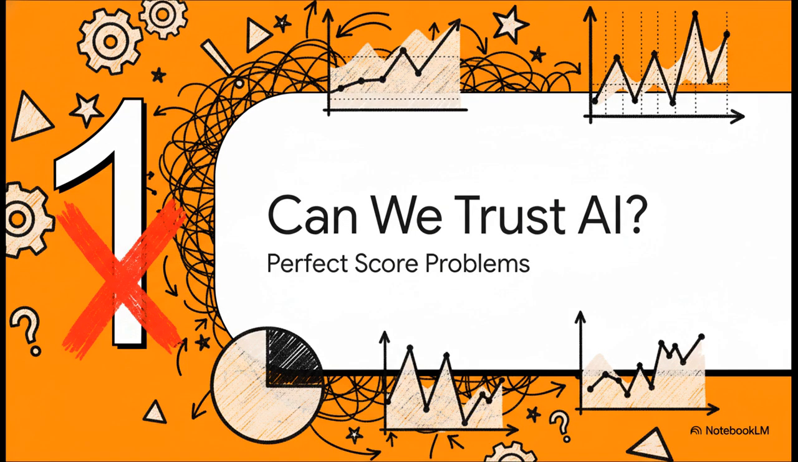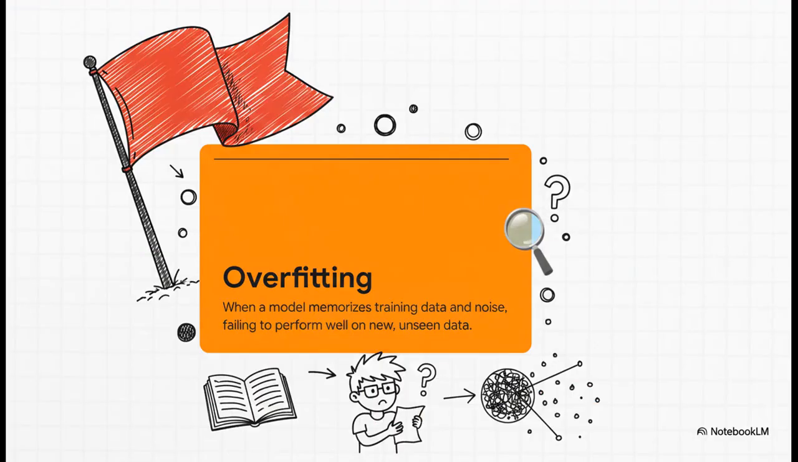I know, it sounds a little weird, right? Why wouldn't 100% be a good thing? Well, in machine learning, a perfect score on the data it trained on can actually be a huge red flag. And that red flag has a name. It's called overfitting. This is what happens when a model doesn't just learn the patterns, it starts memorizing every tiny detail, including all the random noise. And that's dangerous, because it completely falls apart when it sees new data.